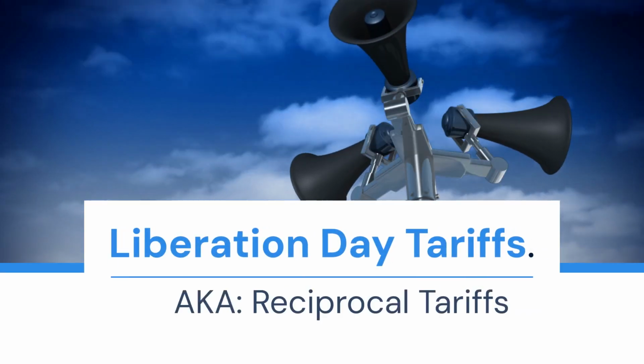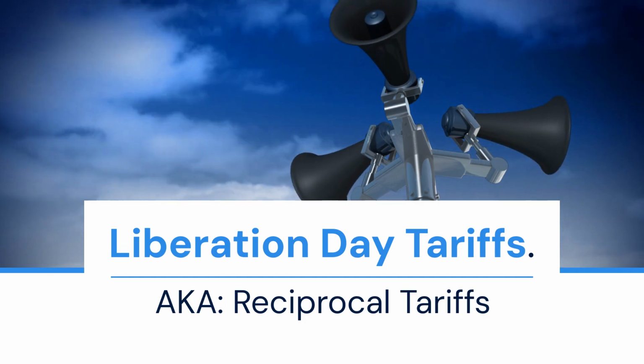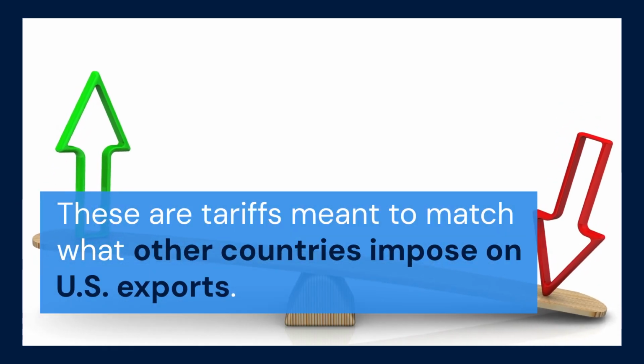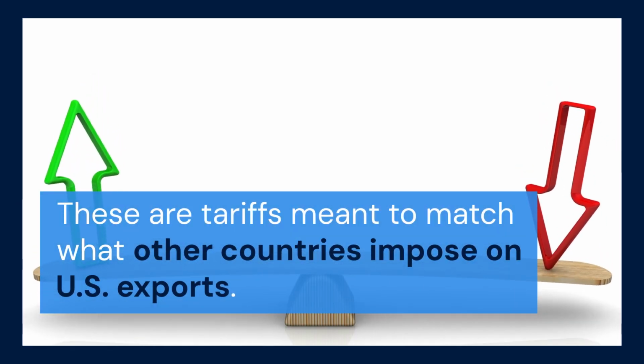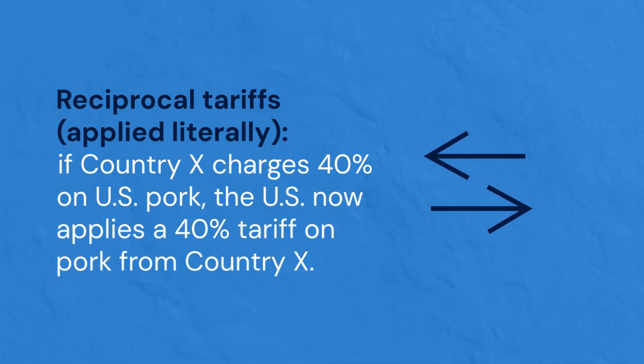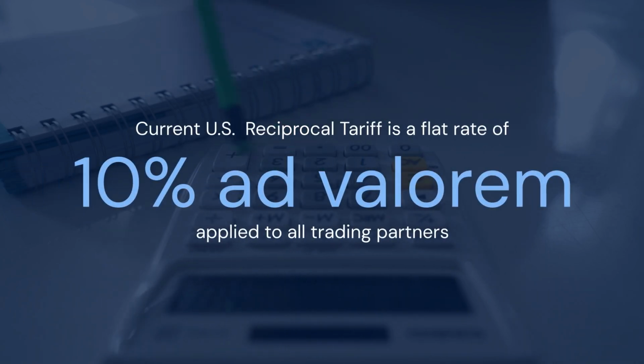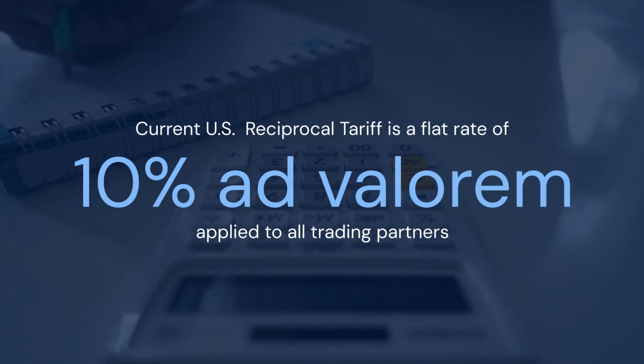Moving on to what the President referred to as Liberation Day tariffs. These take the form of reciprocal tariffs. These are tariffs meant to match what other countries impose on U.S. exports. Applied literally, reciprocal tariffs would look like this. If country X charges 40% on U.S. pork, the U.S. now applies a 40% tariff on pork from country X. At the moment, the U.S. is simply charging a flat rate of 10% to all trading partners, no matter the import.